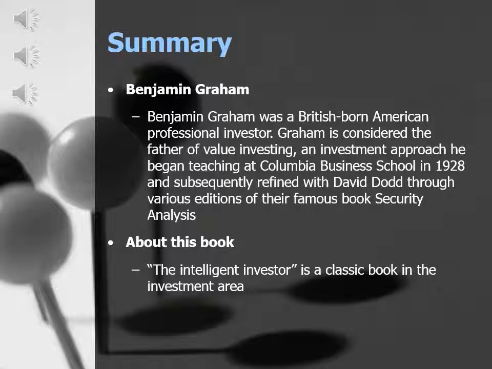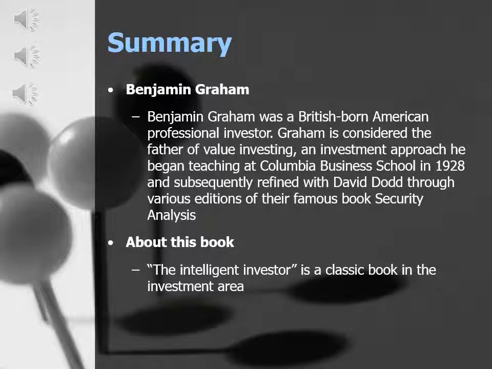In this part, I will introduce Benjamin Graham and this book. Benjamin Graham was a British-born American professional investor. Graham is considered the father of value investing, an investment approach he began teaching at Columbia Business School in 1928 and subsequently refined with David Dodd through various editions of their famous book, Security Analysis.